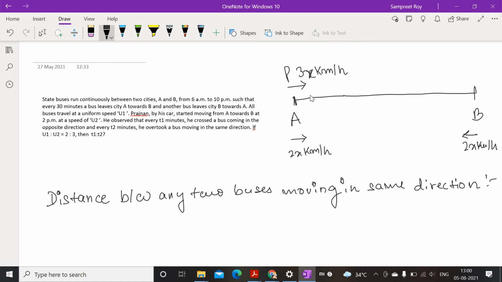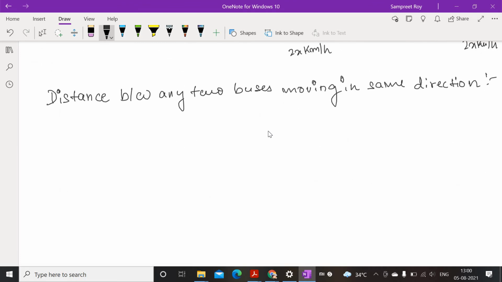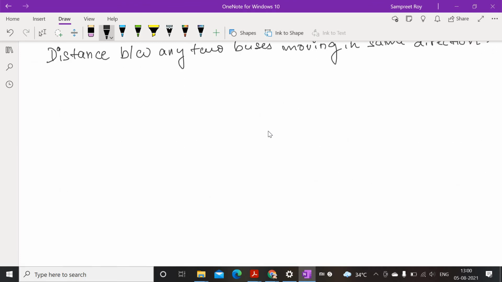So first we will find the distance between any two buses moving in the same direction. So it will be given by, for that purpose we will have to find after how much time the first bus leaves, the second bus will start, right?